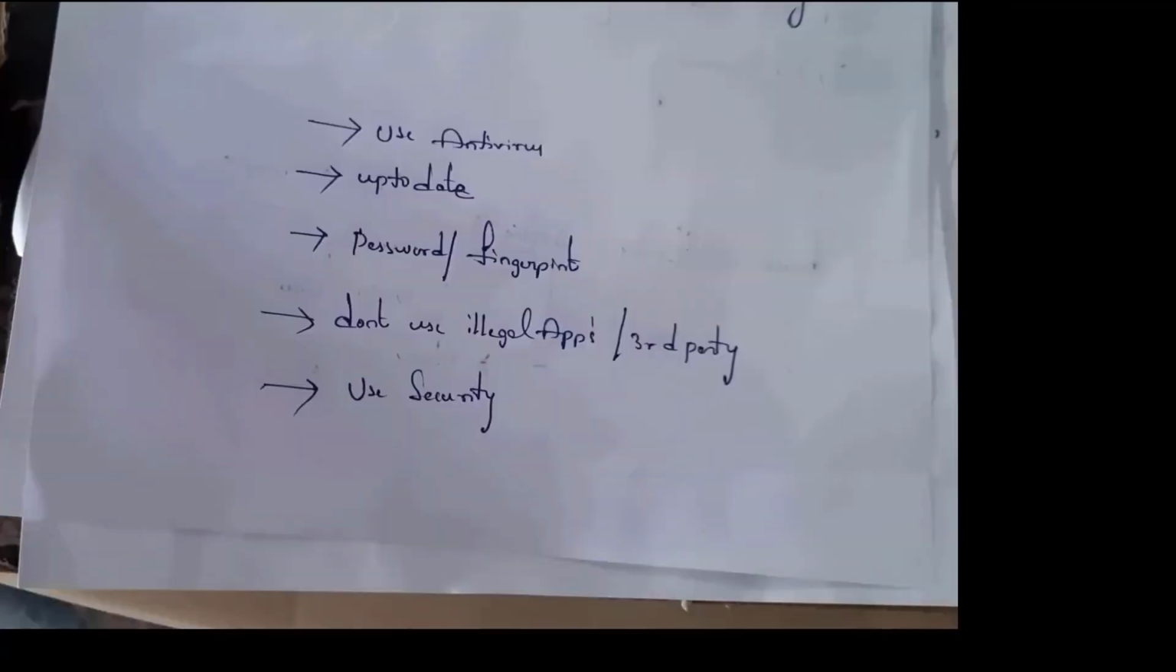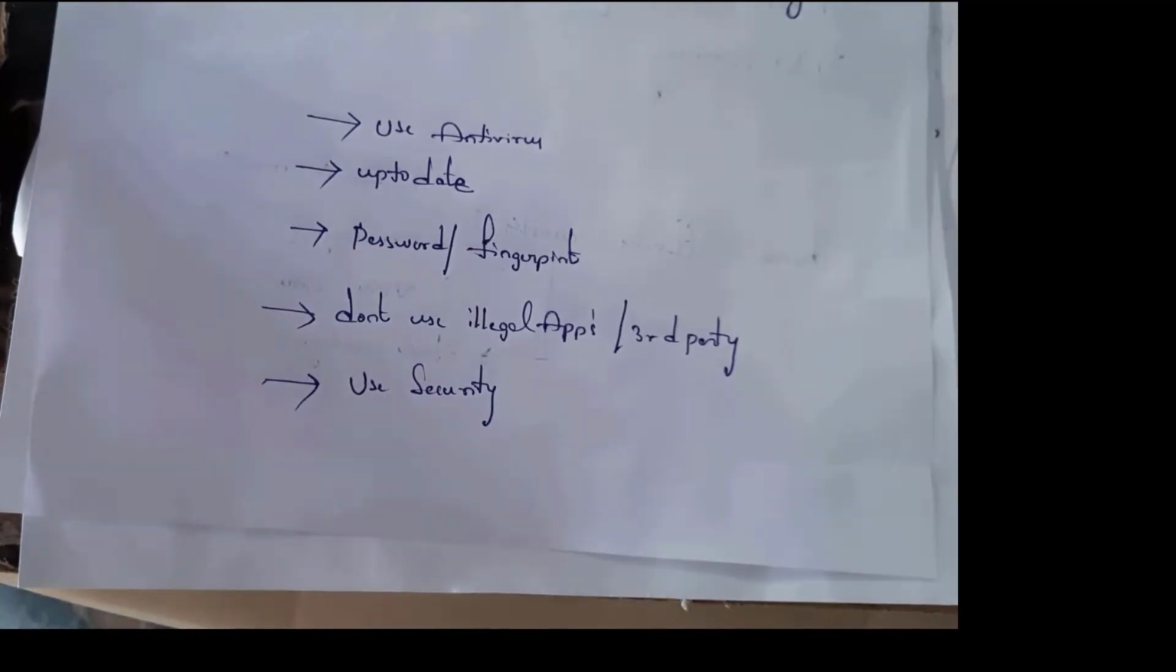Third one is security in mobile and wireless devices. How to secure your mobile and wireless devices in order to avoid attacks. Follow these things in order to secure your mobile and wireless devices. First one is use antivirus. Next one is keep up-to-date softwares. Always try to update your apps or softwares. And next one is use passwords or fingerprint locks in order to protect your mobile devices or wireless devices.